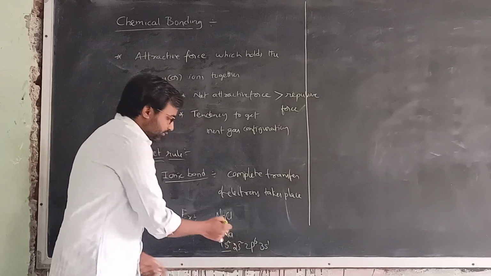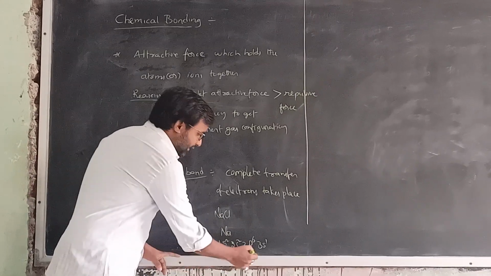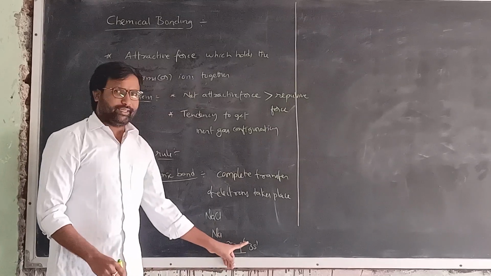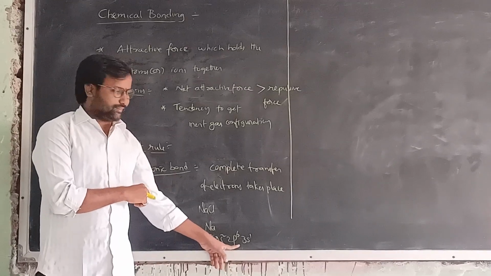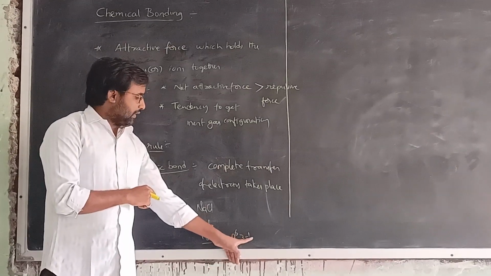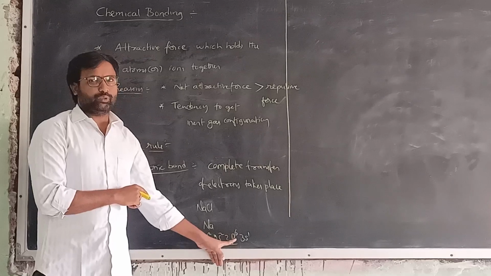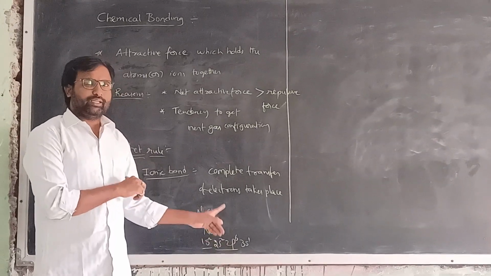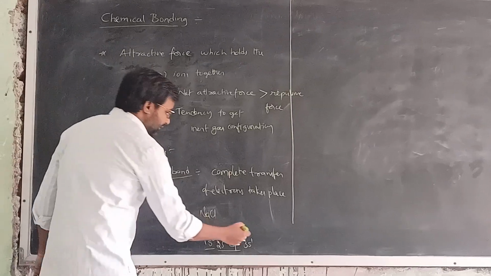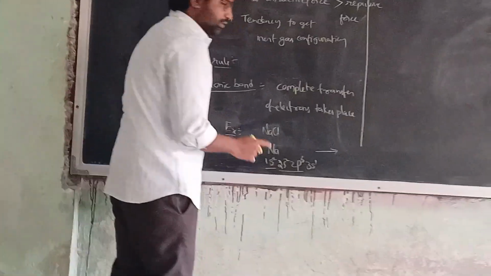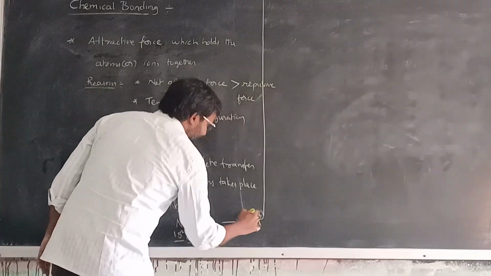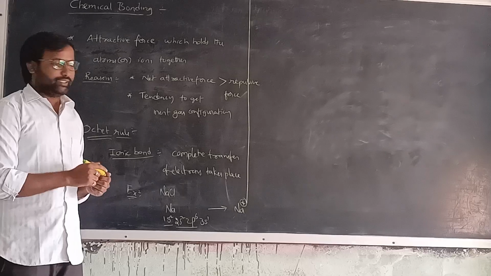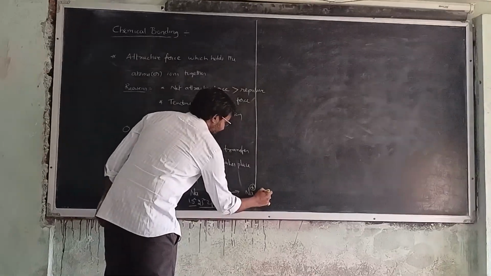The first shell contains 2 electrons. The second shell contains 2 plus 6, 8 electrons. The nearest inert gas is neon. So if it loses the 1 electron, it becomes the neon inert gas configuration. Like this we see the formation of the sodium ion, Na+, by completely losing 1 electron.